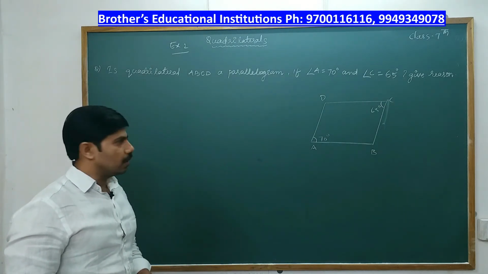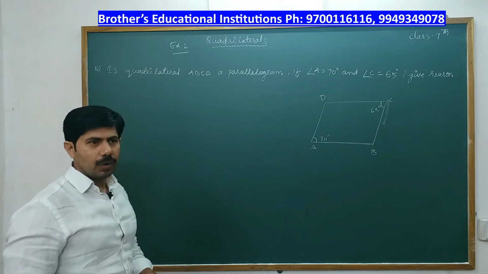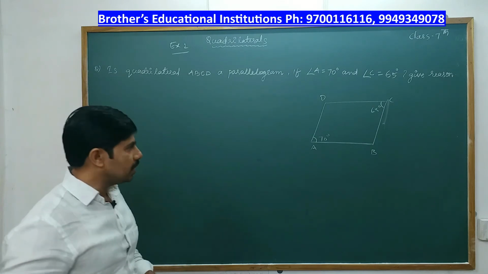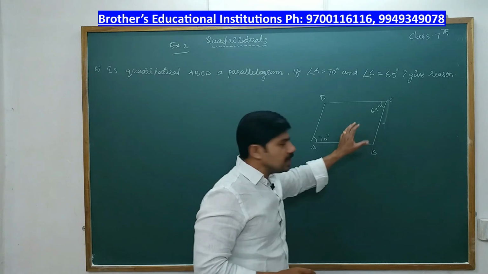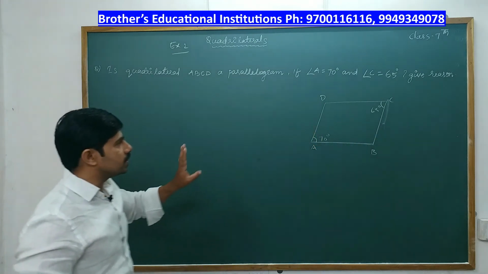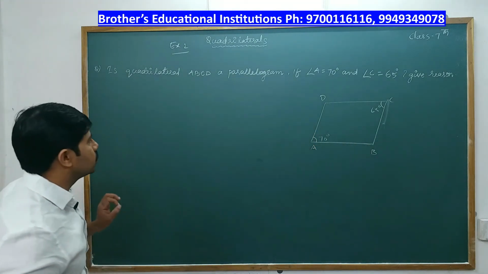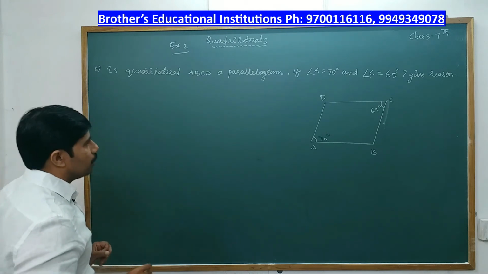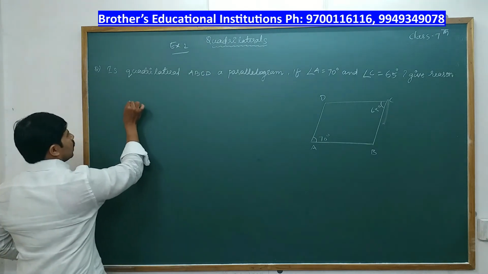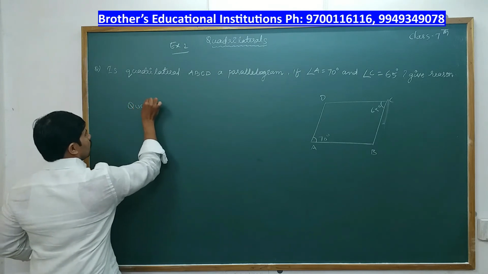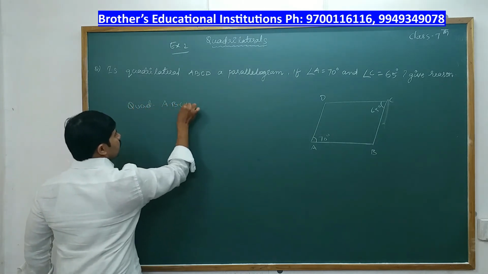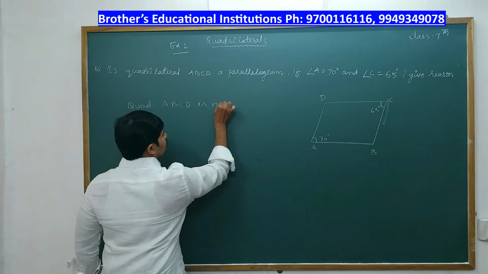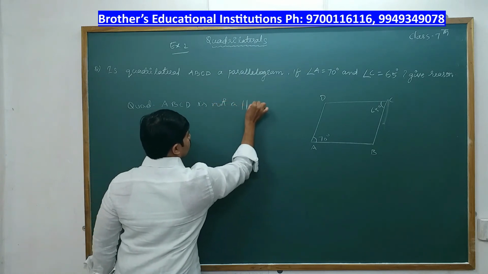In a parallelogram, opposite angles are equal, so angle A is equal to angle C. But here, angle A and angle C are not equal. Therefore, this cannot be a parallelogram. So what is the reason we write? Is quadrilateral ABCD a parallelogram? Quadrilateral ABCD is not a parallelogram.